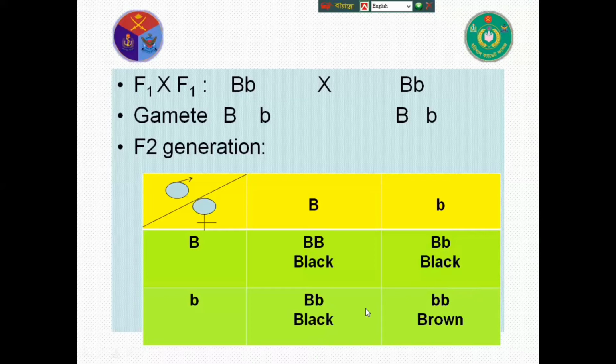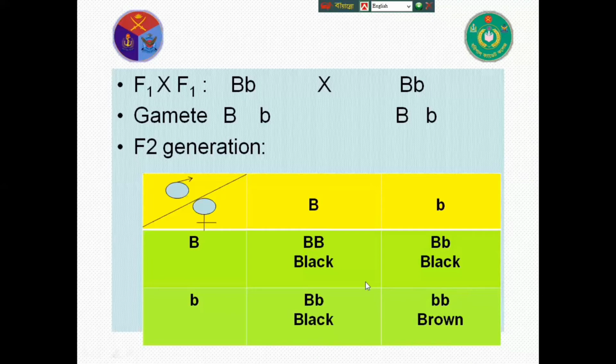So its phenotypic character is three black and one brown. So its ratio is 3:1. But its genotypic characters: one is double capital B, and two black are one capital B and another small b, and another is two small b, that is brown.